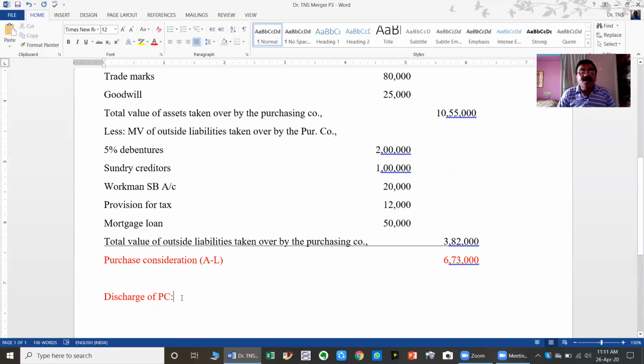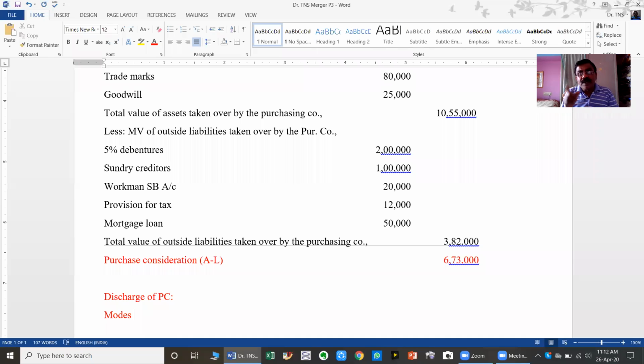Hence the discharge statement is compulsory. Any information given regarding the modes of discharge, that is, the sources in which the amount is payable? No, sir. If not given, what is our assumption?